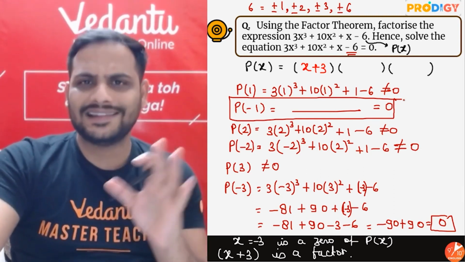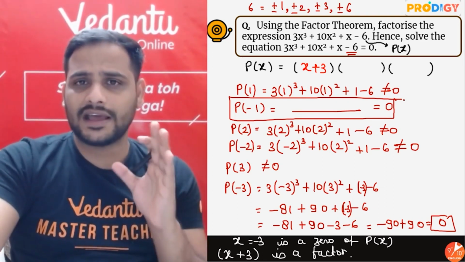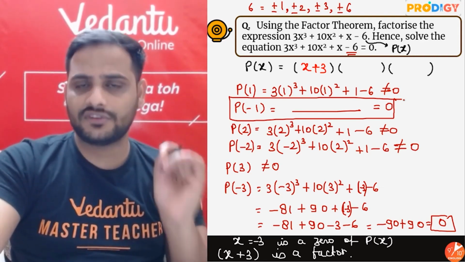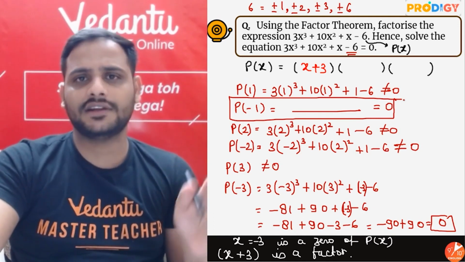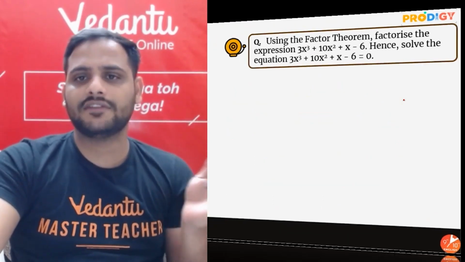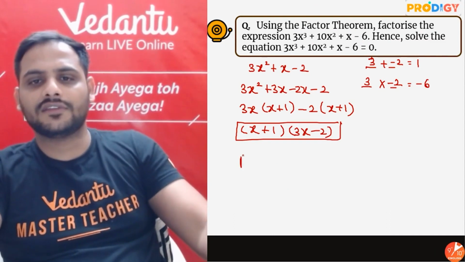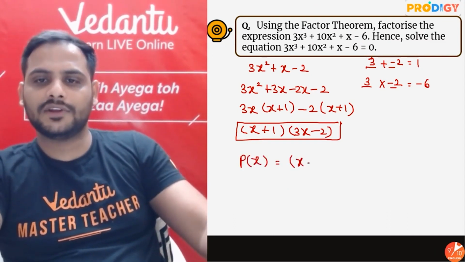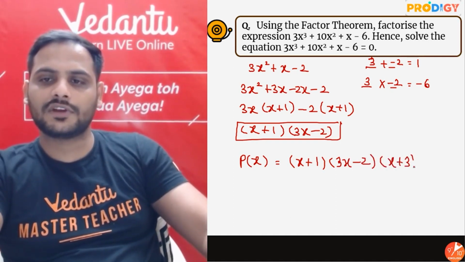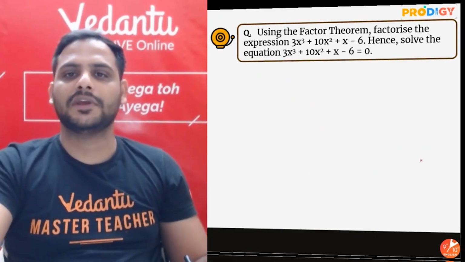Okay. But at the end, I hope the main logic is clear. Calculation mistakes do happen, don't worry about it. But I hope it is clear that if we don't know any of the factors, use the trial and error method. Find one of the factors. Once you find one of the zeros, you get the factor. Divide that into the given polynomial, factorize the quotient, and you will get the remaining two factors. So I can say this P of x is equal to x plus 1 into 3x minus 2 into the one we have got, x plus 3. At the end, the answer will remain the same.